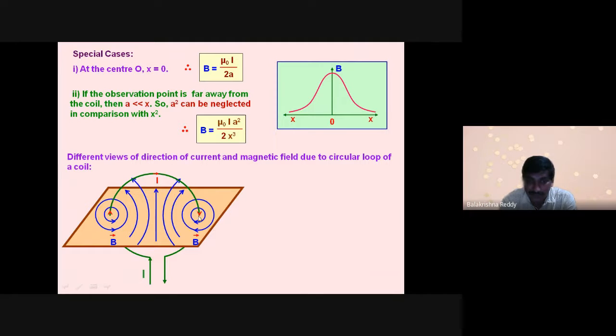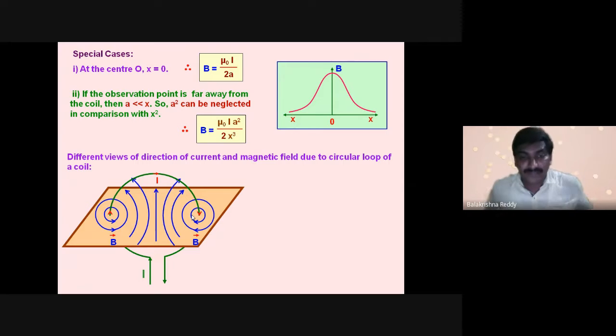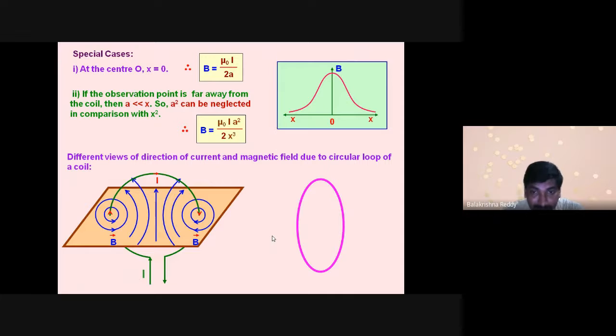But coming to this position, the magnetic field is clockwise, but the current direction is downwards. This is showing one polarity, and this is showing the other polarity. Are you following?